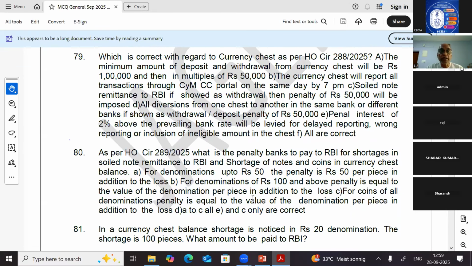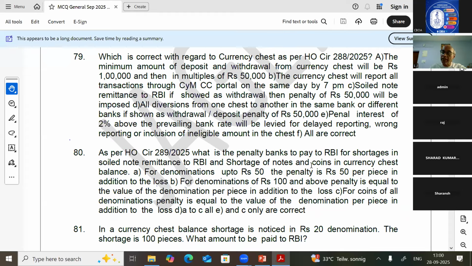As per HO Circular 289/2025, what is the penalty banks have to pay to RBI for shortages in soiled note remittance to RBI and shortage of notes and coins in currency chest balance? Currency chest balance is to be periodically verified by the bank officials, not related to the chest. Currency chest balances will be verified by the RBI inspectors also. Whenever there is a shortage of notes and coins, what is the penalty? Because the money kept in the currency chest belongs to RBI.